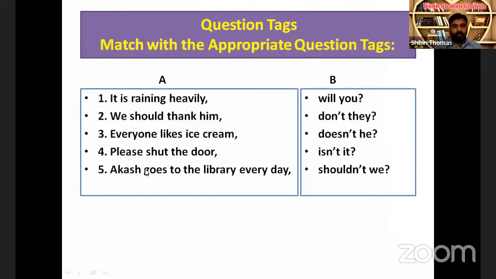Akash goes to the library every day. Goes is the verb. When we split, we get does go. The opposite of does is doesn't, and the pronoun for Akash is he. So "doesn't he."